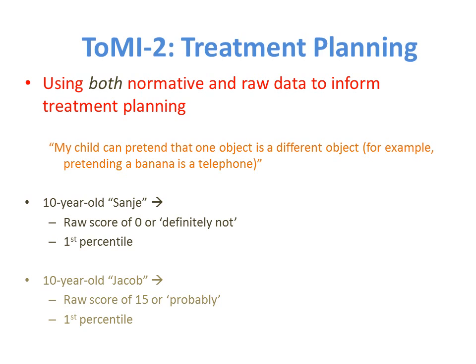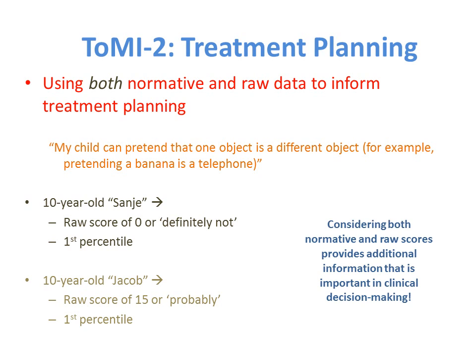For the caregiver who reports definitely not, competence is not readily apparent, is not actualized, or exists primarily as a potential. Dissimilarly, the caregiver who reports probably may be signaling that the competence, even if inconsistent or incomplete, is somewhat evident. For these reasons, considering both normative and raw scores provides additional information that can be crucial in clinical decision-making.